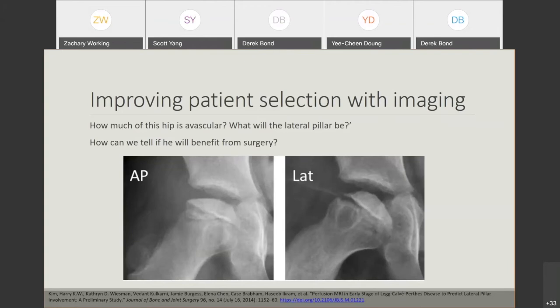So if we can contain the hip before the fragmentation stage, then that's probably the most beneficial time from a mechanical perspective to remodel that hip into a sphere. However, we lost time there. So how do we predict who's going to become a lateral pillar B or C?